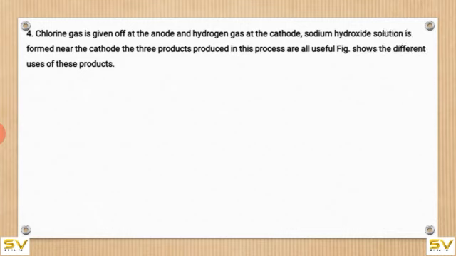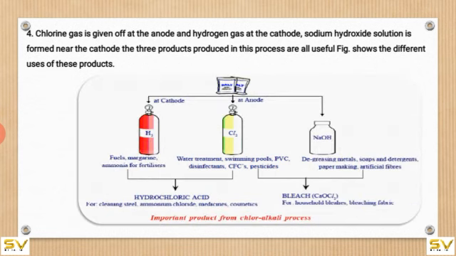Chlorine gas is given off at the anode, hydrogen gas at the cathode, and sodium hydroxide solution is formed near the cathode. The three products produced in this process are all useful.